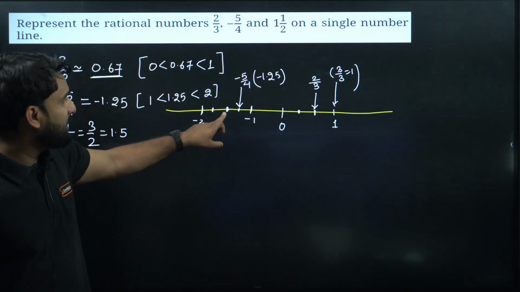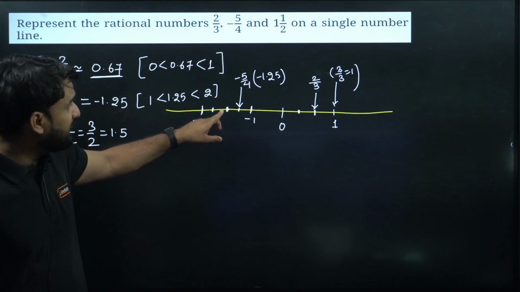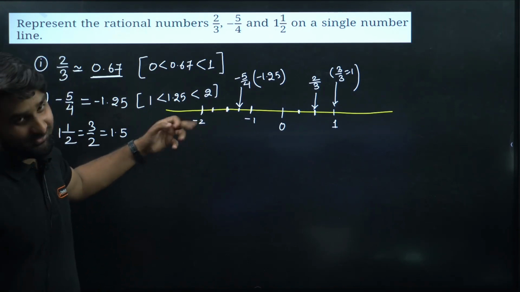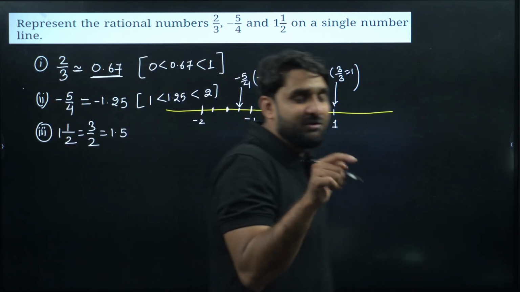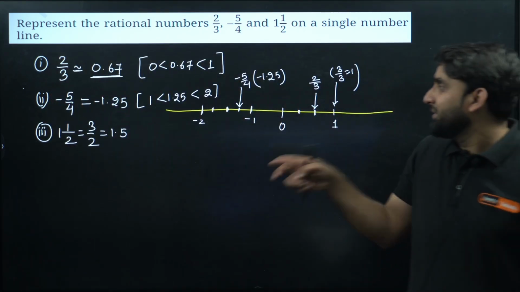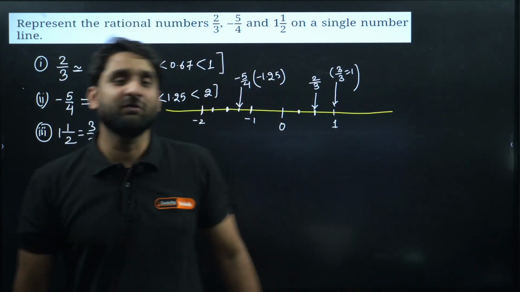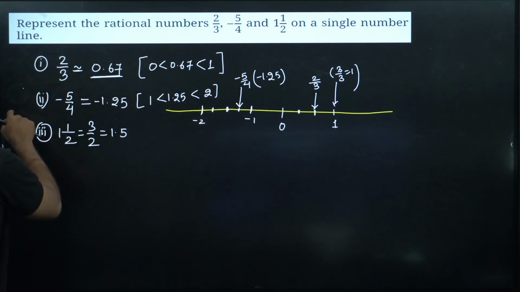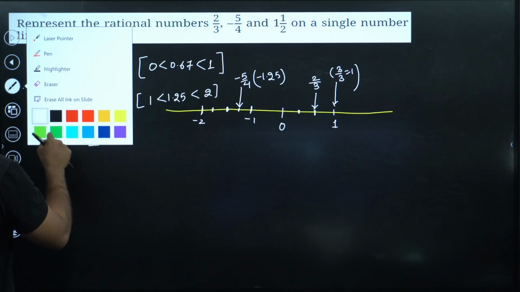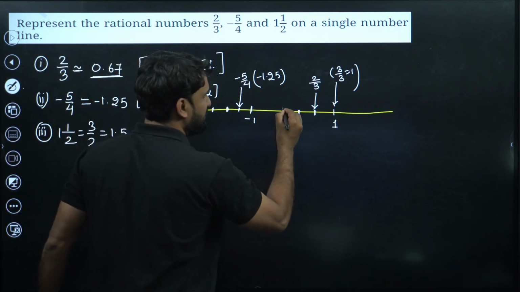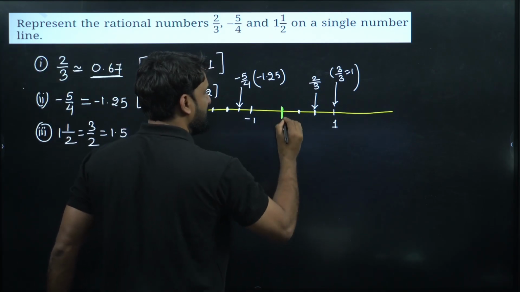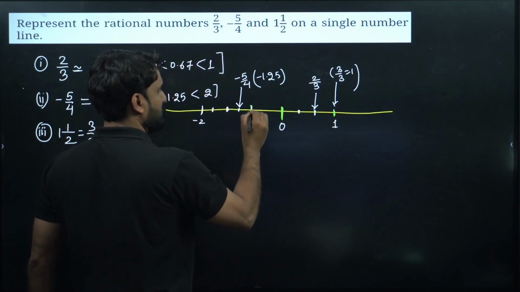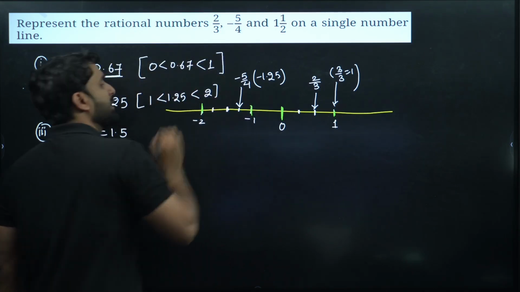Similarly, this will be 1.5. This will be 1.75. This will be 2, because when you add 0.25 to 1.75, automatically 2 will come. So this will be 1.25. I hope this is clear to you all. So let me show you all the main values in green color. These are the main units. Okay.